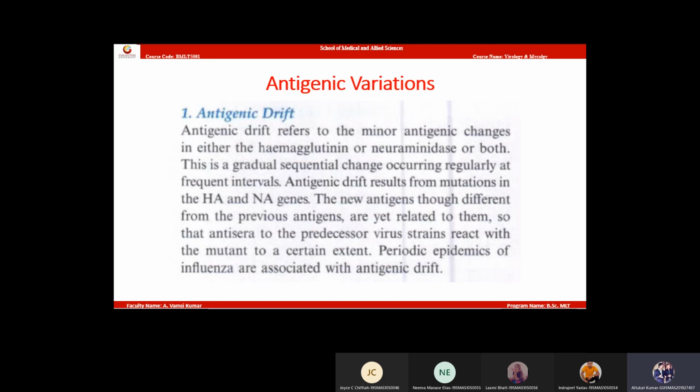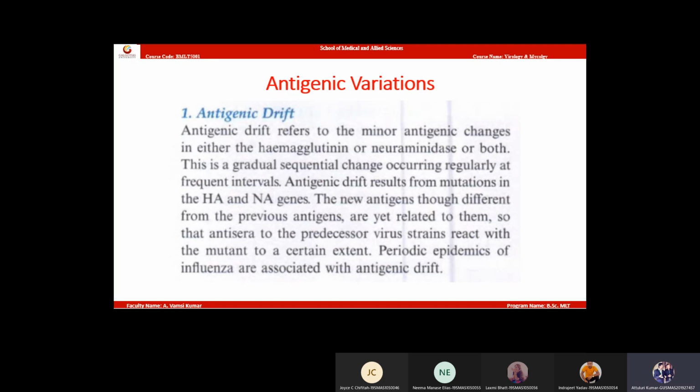And so within the state, within the nation, you got infection. And now, slowly, this infection started spreading to all the states of India. Now the entire nation was under infection. That is called epidemic. Then this infection will cross boundaries and start spreading globally. That is called pandemic. So frequent epidemics or endemics occur due to drift, whereas pandemic occurs due to shift.